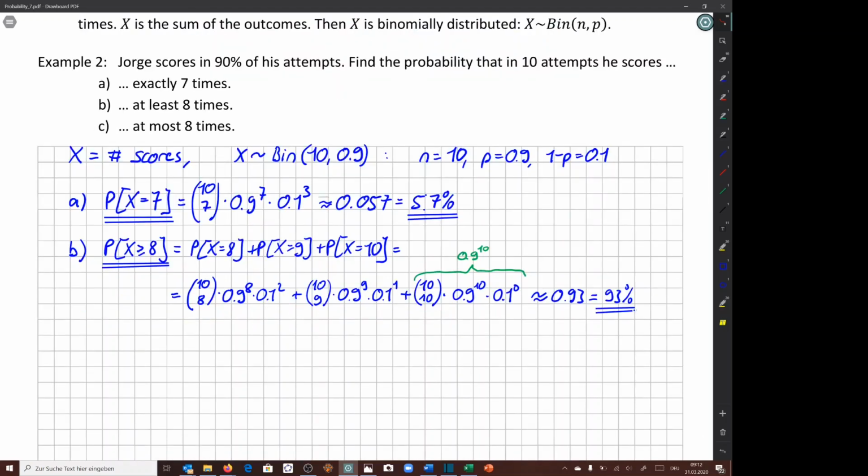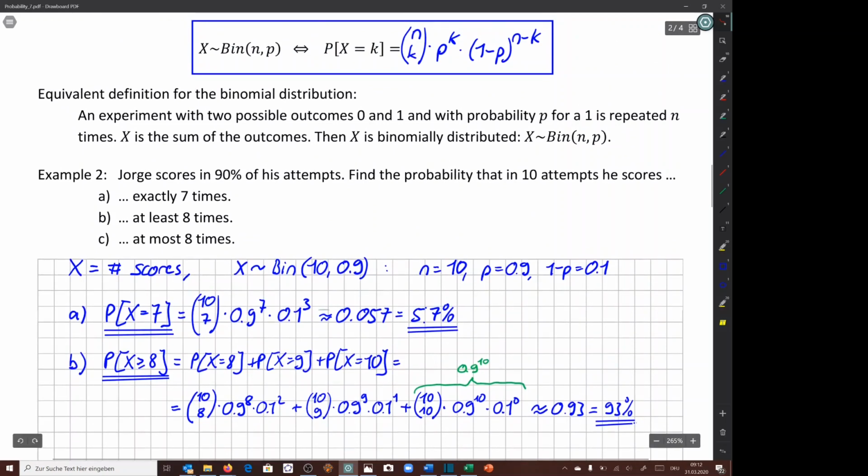The probability that Jorge scores at least 8 times means the probability that x is larger or equal to 8, which means this is the probability of x being 8 plus the probability of x being 9 plus the probability of x being 10. Again, inserting into the upper formula, we get these three expressions.